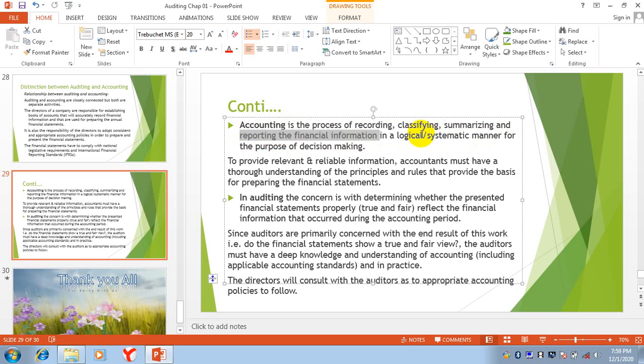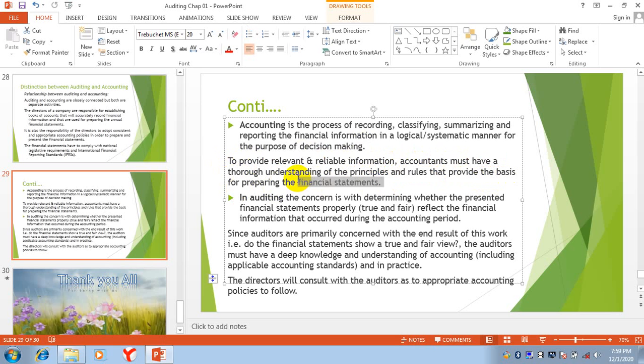There are methods. You will follow the methods developed by IFRS and GAAP. So you will make your financial statements according to that, in a systematic manner, for the purpose of decision making. And why are we preparing these financial reports? We are presenting them to the top management, and then they are taking decisions about the future. To provide relevant and reliable information, accountants must have a thorough understanding of the principles and rules that provide the basis for preparing the financial statements.